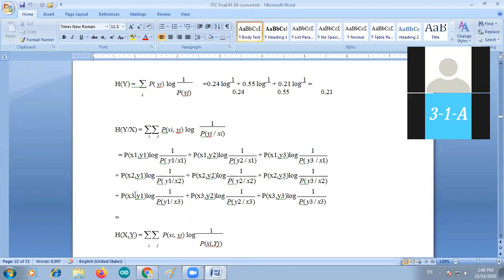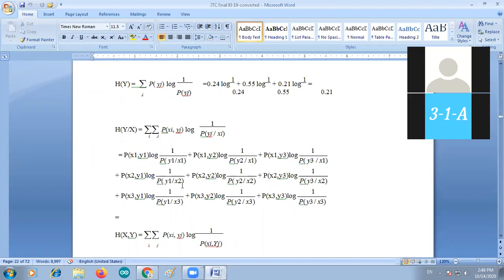The second row is P of x2 y1, x2 y2, x2 y3: x2 y1 the second row first element, x2 y2 second row second element, x2 y3 second row third element. Like x3 y1 is the third row first element, x3 y2 is the third row second element, x3 y3 is the third row third element.